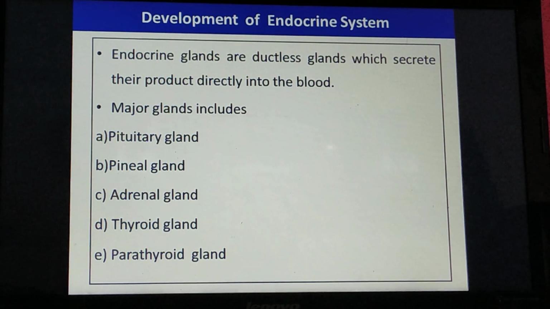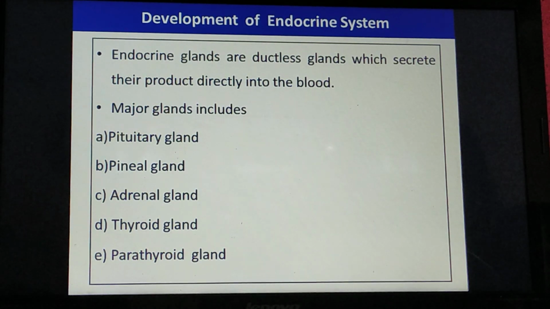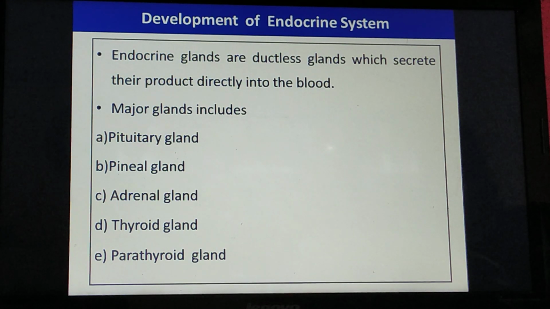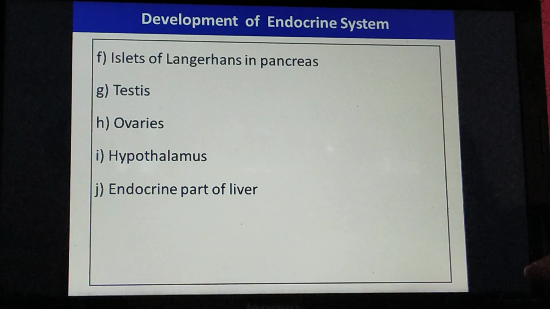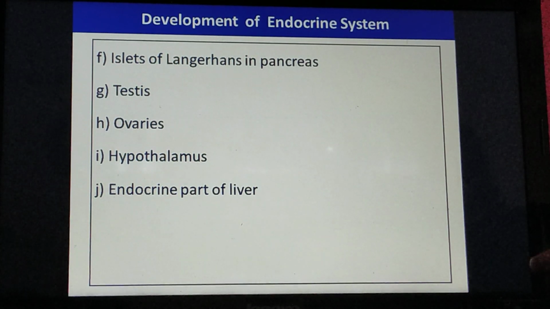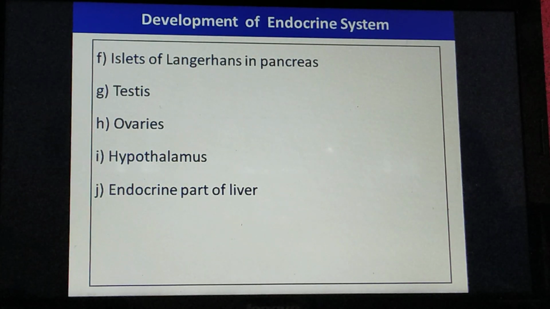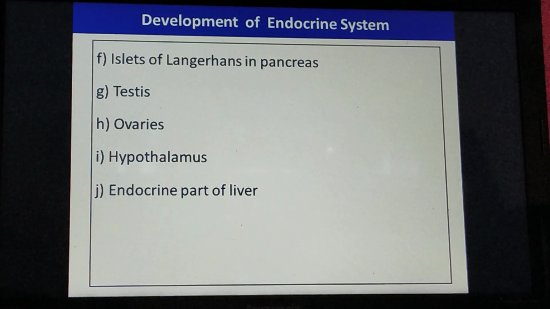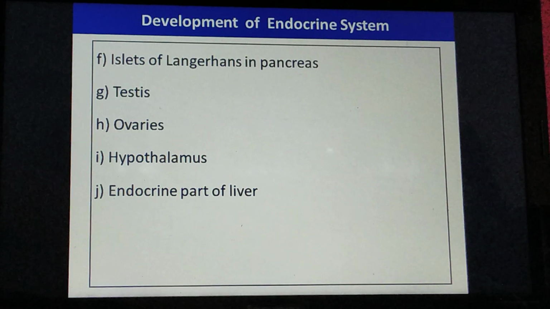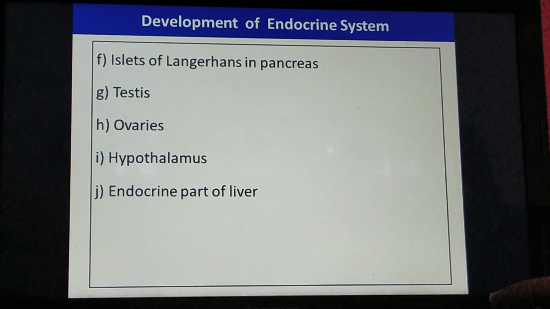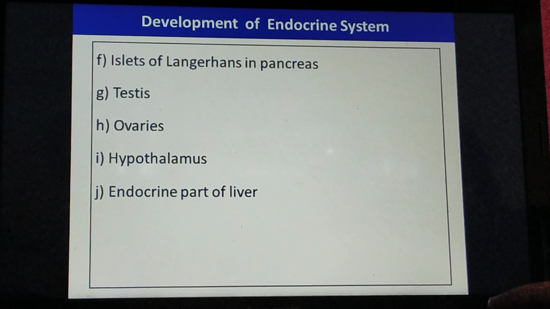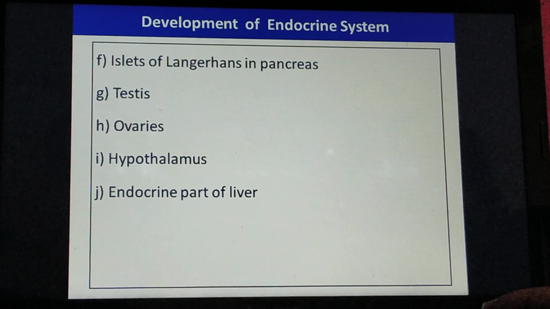The major glands include pituitary gland, pineal gland, adrenal gland, thyroid gland, parathyroid gland. Along with this, the islets of Langerhans in pancreas play the endocrine function. In the same way, testes, ovaries, hypothalamus, and endocrine part of the liver secrete hormones which are endocrine in function.